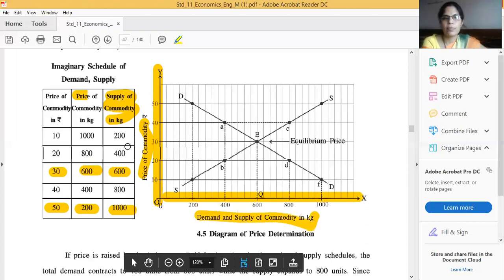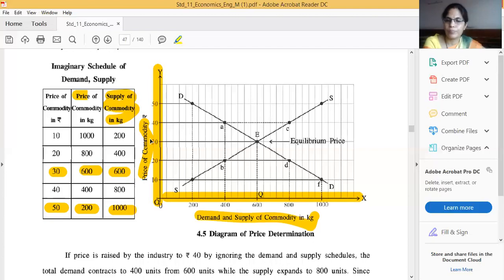Okay, what is the minimum value here? 200. Maximum value is 1000. So we have to start from 200, 200, 400, 600, 800 and 1000. They said minimum price is 10, maximum price is 50. So we start from 10, 10, 20, 30, 40 and 50.